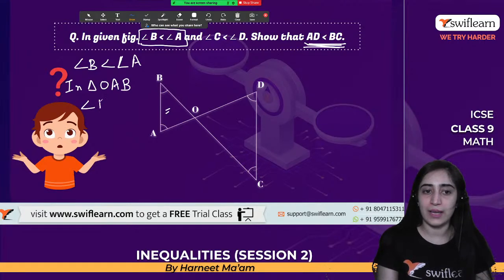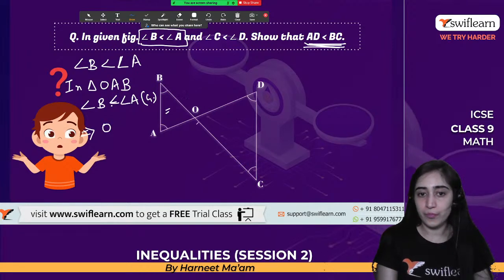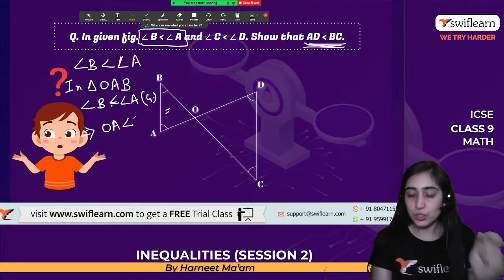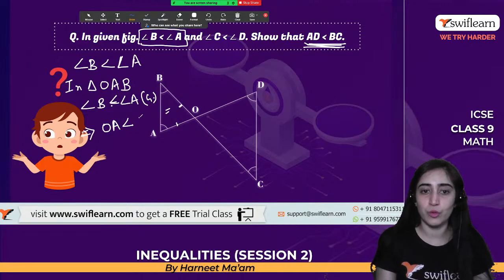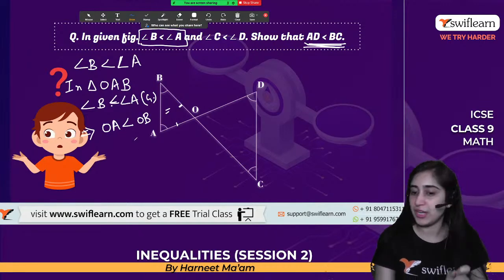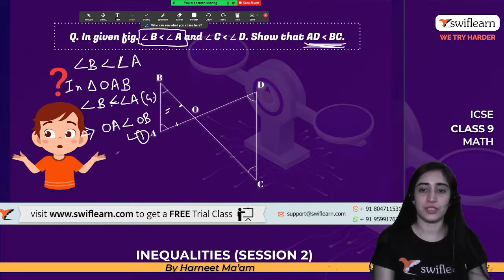It's given that angle B is greater than angle A, which implies that OA, the side opposite the lesser angle, will be less than OB. Done? Let's mark this the first equation.